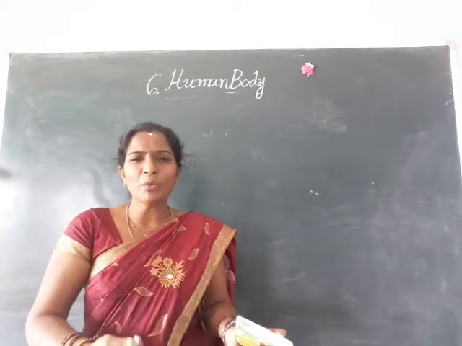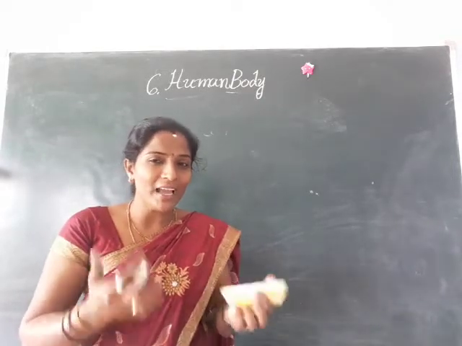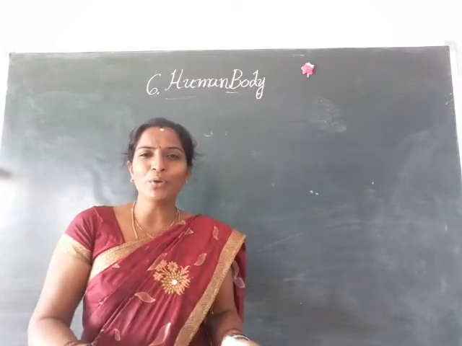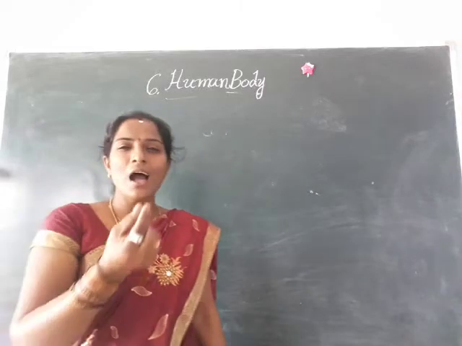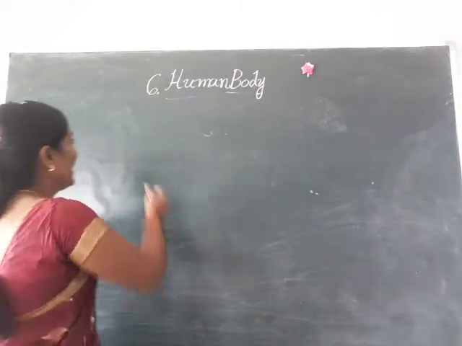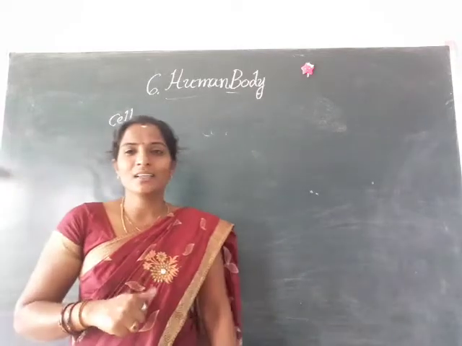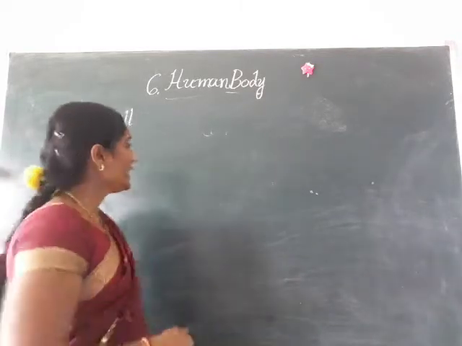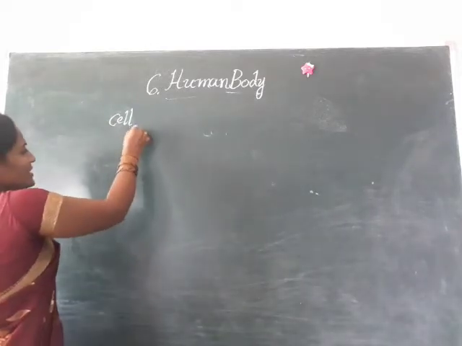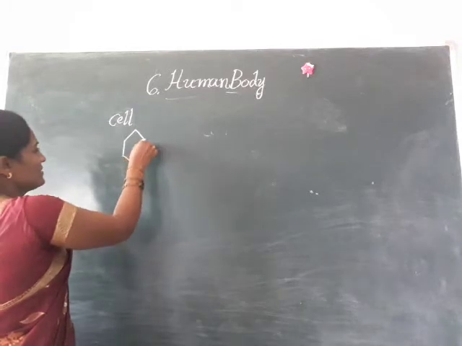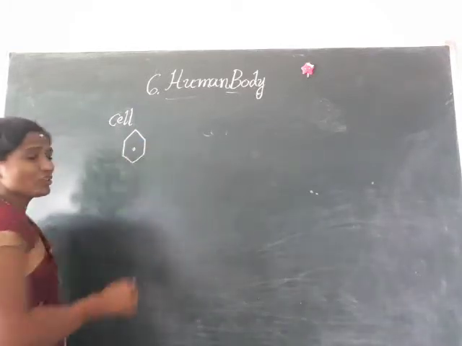But how is our human body made up? Do you have any idea about this? If you don't know, I will tell you. Our human body starts with a small single cell. Cell here does not mean a mobile. It is one type of structure. This is the structure of a cell.